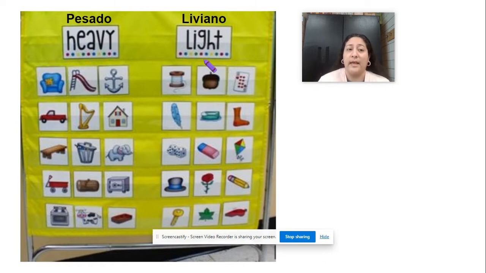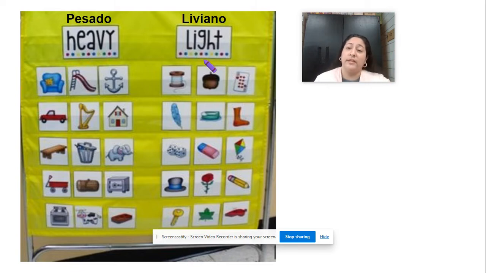So we're going to be looking at heavy and light, okay? So heavy means muy pesado. Liviano means light. So si fuera una balanza, los dos pesan igual aquí, ¿verdad? Pesan igual. Cuando algo está pesado, se baja para abajo porque está súper pesado y lo que está liviano se sube para arriba porque no pesa mucho. So las cosas pesadas pesan mucho, lo liviano no pesa tanto. Okay, so that's what we're going to be looking at.